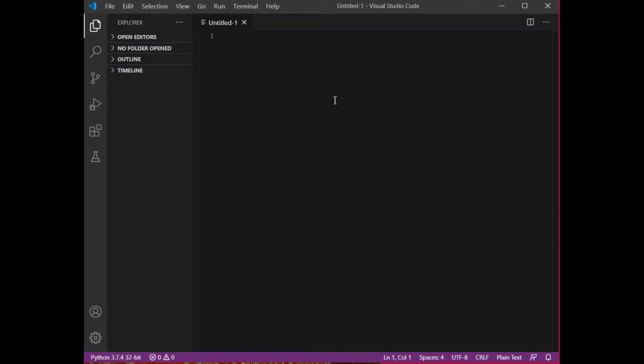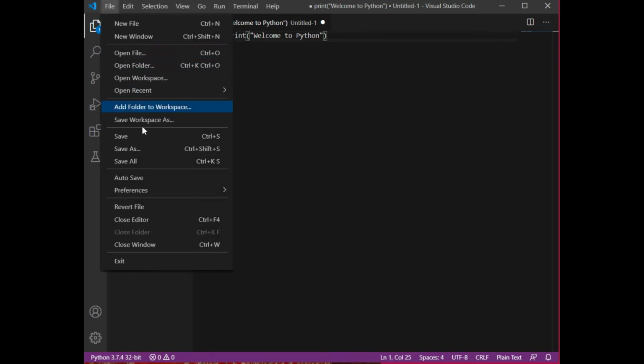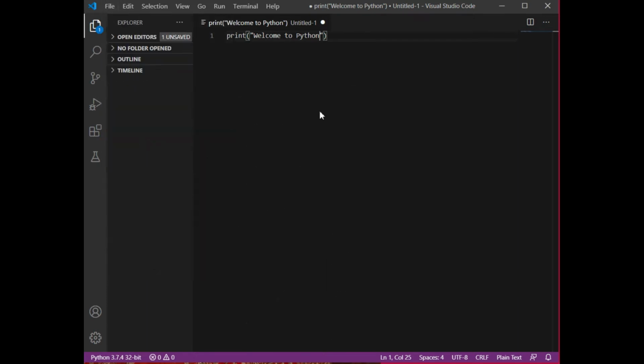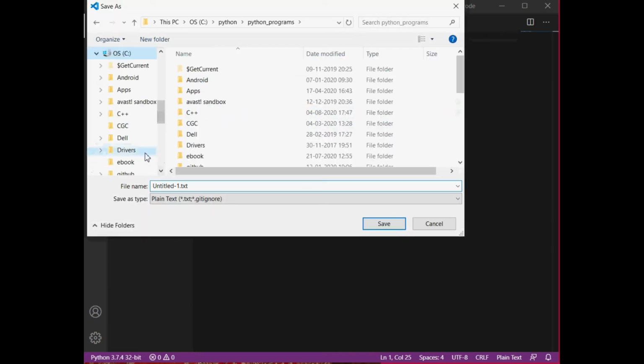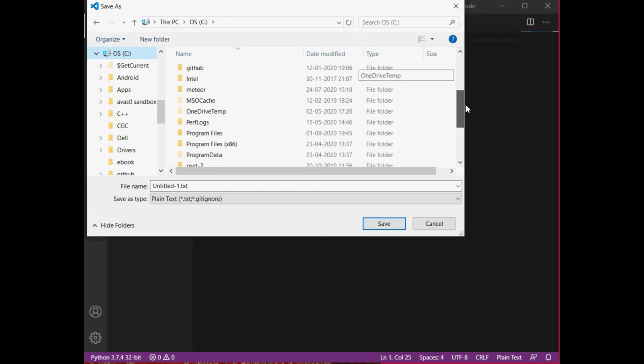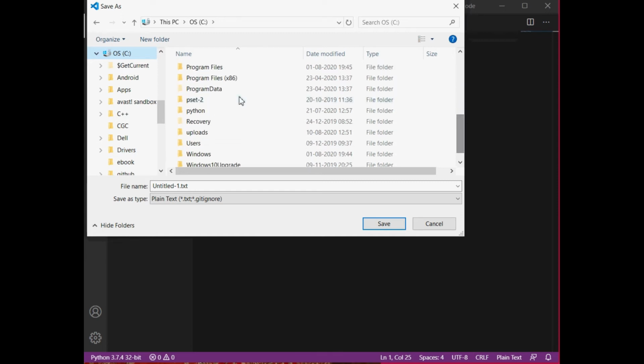So first of all I'm going to write a very basic line in Python: I'm going to print a message, welcome to Python. Now first of all we need to save this file. I can either press Ctrl S, or I can go to the file menu and choose the save option. Now I'm going to save this file in a particular folder.